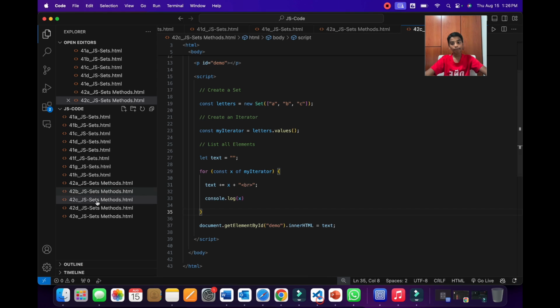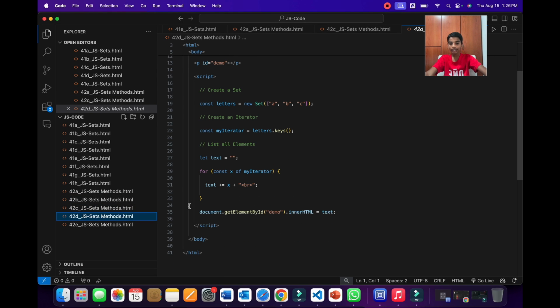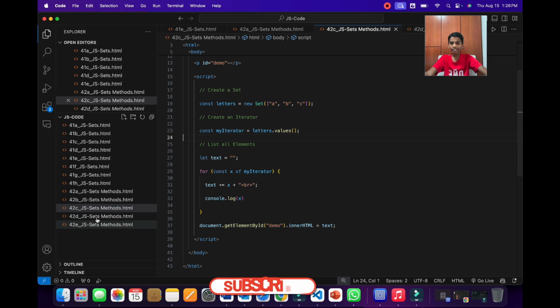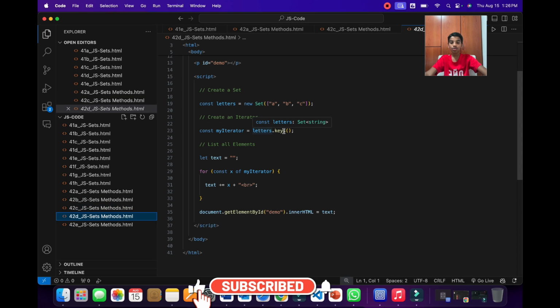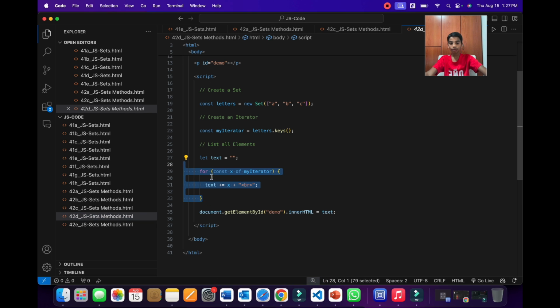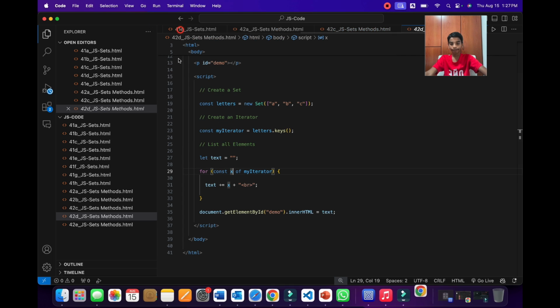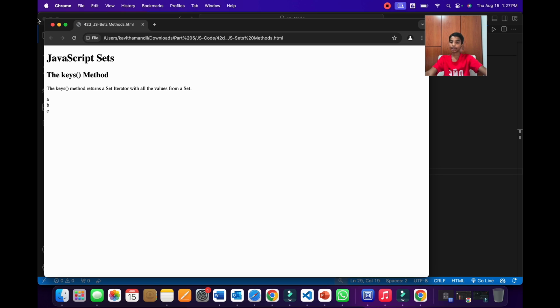So let's look at this example too. This example is pretty much the same as the previous example, but instead of using dot values, we're using dot keys. We have a for of loop where we have declared a variable called x, and we're slowly putting each of the values of myIterator into this variable. So now when we run this using Chrome, as you can see here, we'll get our desired result.